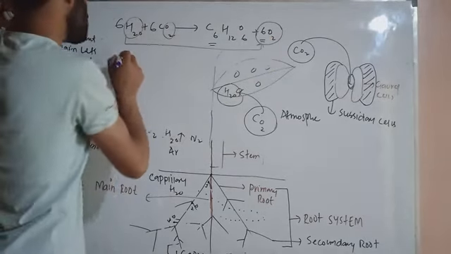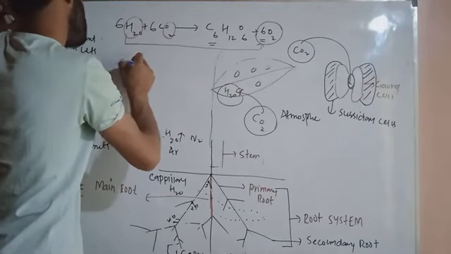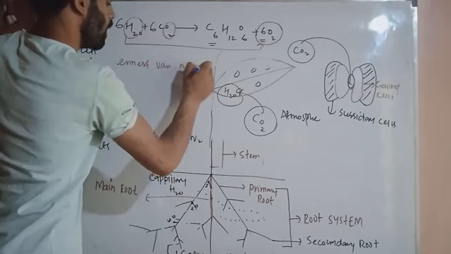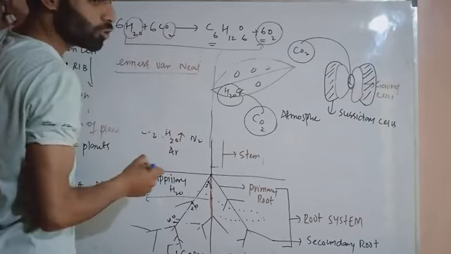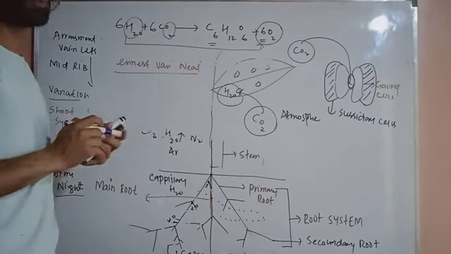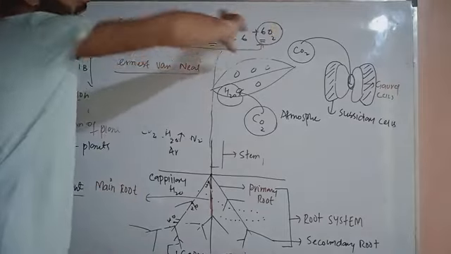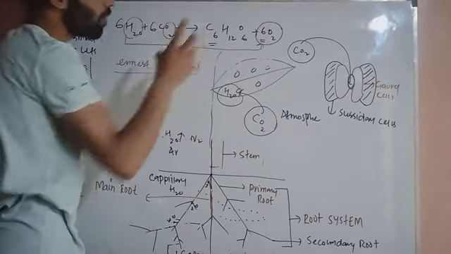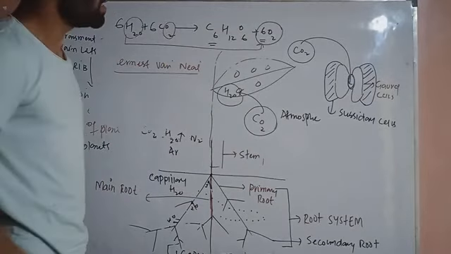It was the scientist named Ernest Van Niel. Van Niel was a graduate student. He had experimentally proved that the oxygen that comes out during photosynthesis comes out from water and not from carbon dioxide.